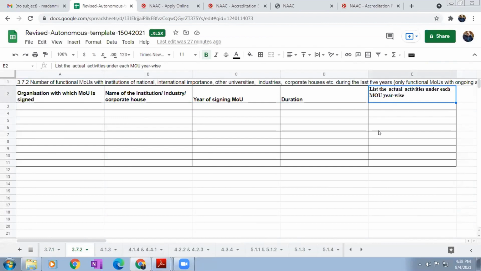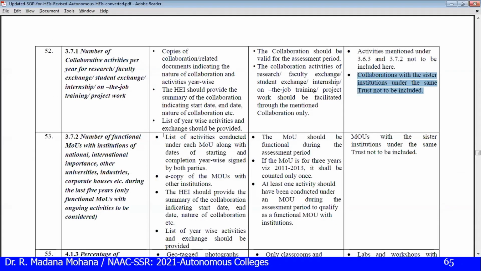So previous collaboration and these MOUs are both different. Some may be repeated, but you can claim in any one place only. Now for 3.7.2, here you can see the list of activities conducted under each MOU, along with the starting and completion dates year-wise, signed by both parties. An e-copy of the MOUs with other institutions. Provide a summary of collaborations indicating start date, end date, and nature of collaboration. Then a list of year-wise activities and exchanges should be provided. The MOU should be functional during the assessment period.